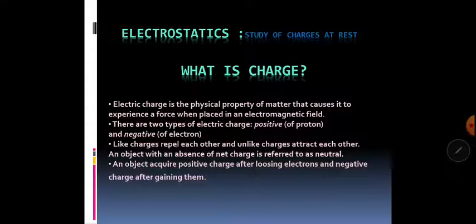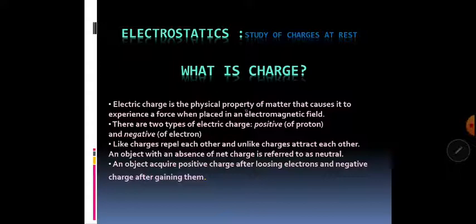However, if there is a difference in the number of protons and electrons, which may occur by giving some additional electrons to the atom or by taking out some of the electrons of the atom, then that atom will become an ion and it will become charged. So let us see what is charge.